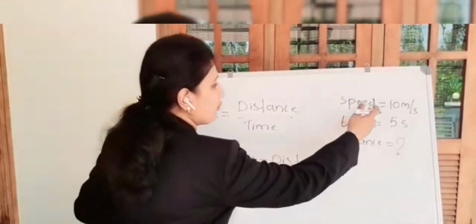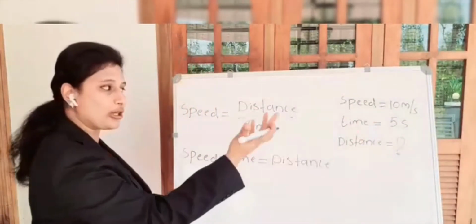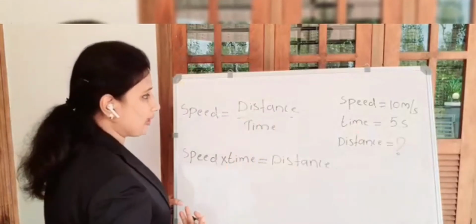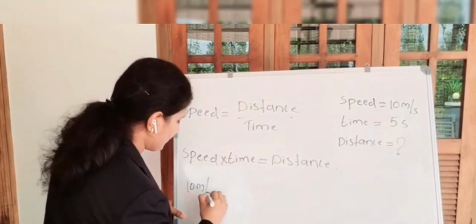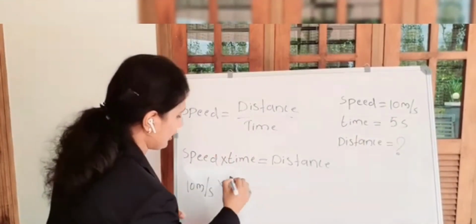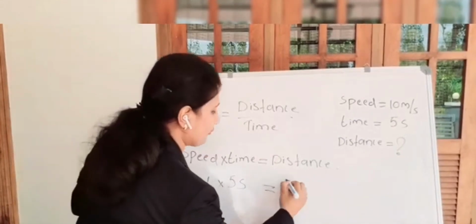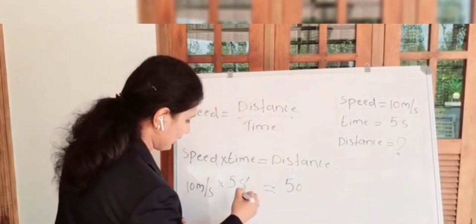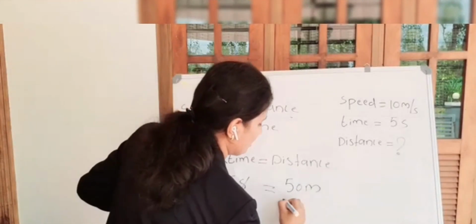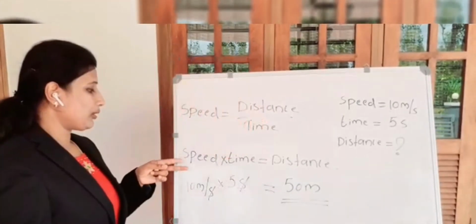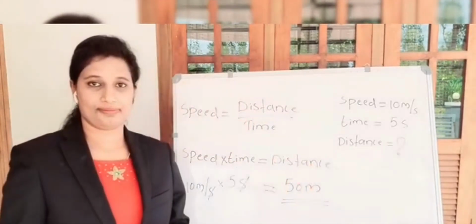Then substitute the values for speed and time. Here speed is in meter per second and time is in seconds, so no need for any conversion. Directly you can substitute: 10 meter per second into 5 seconds, which is equal to 10 into 5 is 50, and second will get cancelled, and your final value will be in meters. So the value for distance is equal to 50 meter.